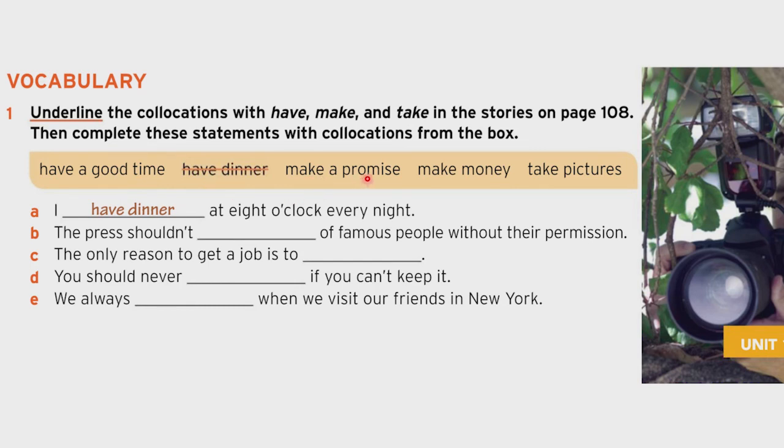Then "make a promise." I think that this is very easy. When you make a promise, it's because you promise to do or not to do something. For example, you can tell your mom, "I promise that I will be on time here at home." Then "make money," well, it is also very obvious. It is just that you do a certain activity that makes you get money. And finally, "take pictures." As you can see, with a camera, you take pictures, all right? So complete these sentences, and when you finish, we'll check the answers.